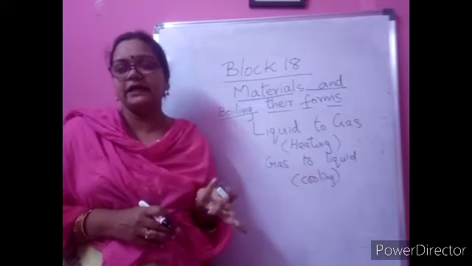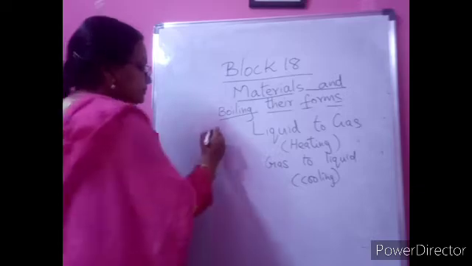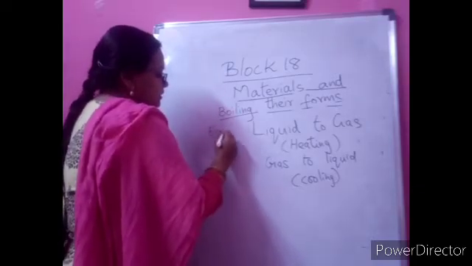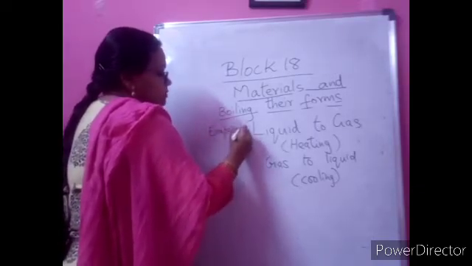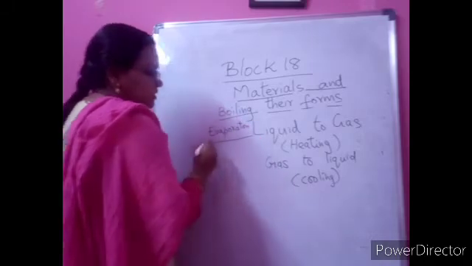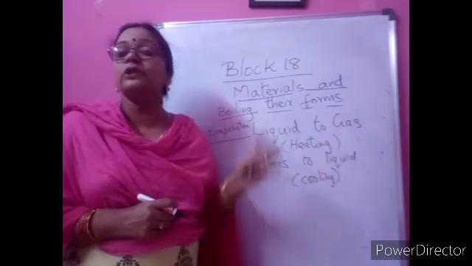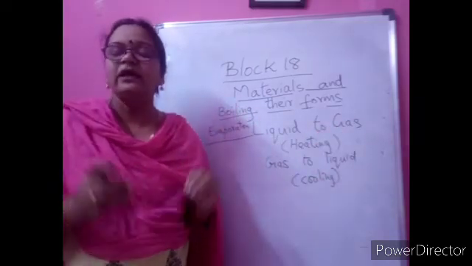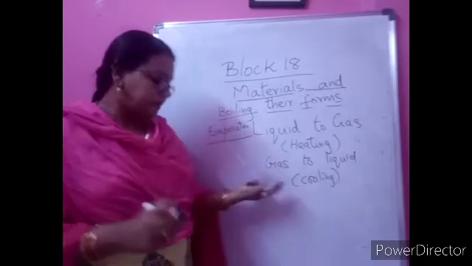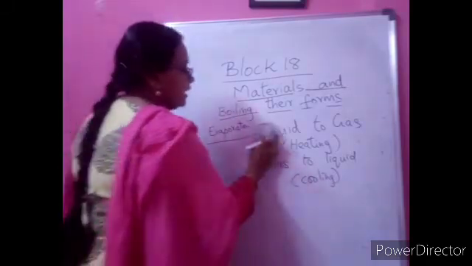It is indirect heating. So that is another new process and new term, evaporation. In this process the liquid is changing into gas without direct heating. Boiling is with direct heating, but evaporation is without direct heating.